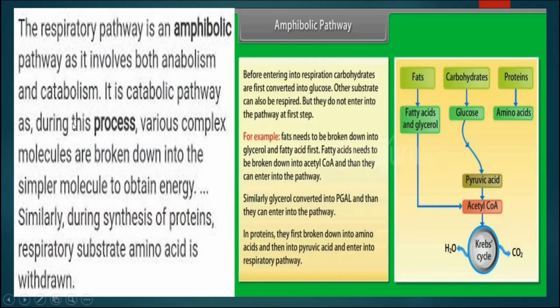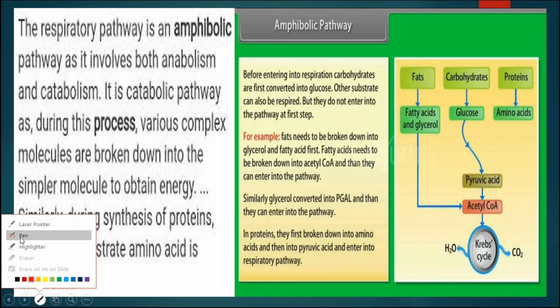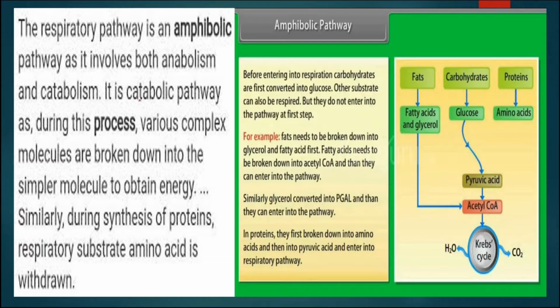The respiratory pathway is also known as amphibolic pathway because this pathway involves both types of reaction, that is anabolism as well as catabolism. Anabolism is that in which complex molecules are produced from simpler molecules, whereas in the catabolic pathway the complex molecules are broken down into simple products, and that's why it is known as amphibolic pathway.